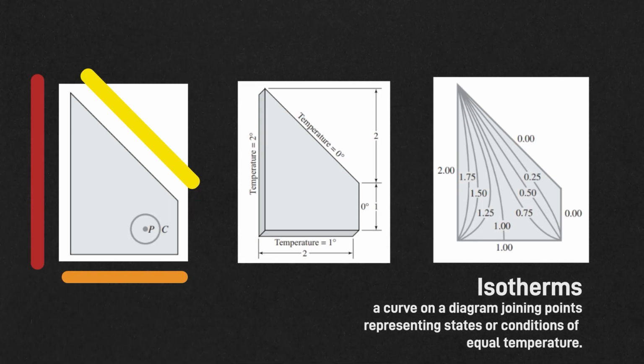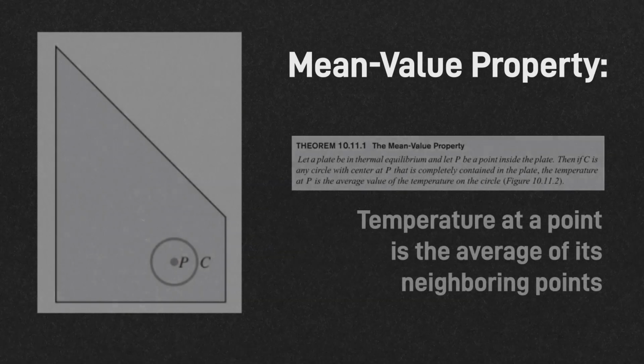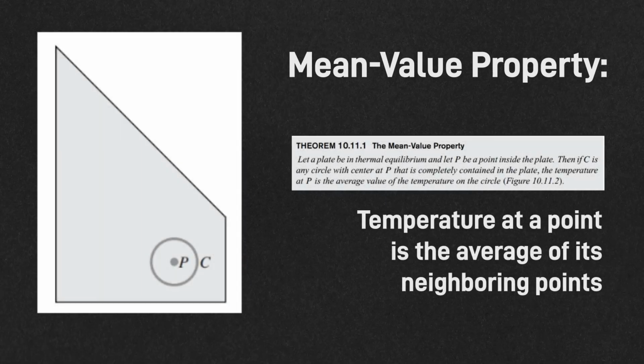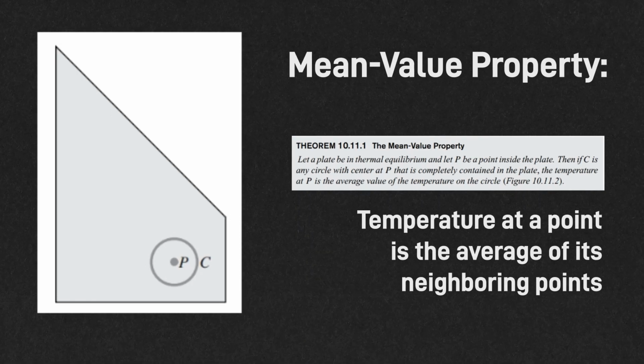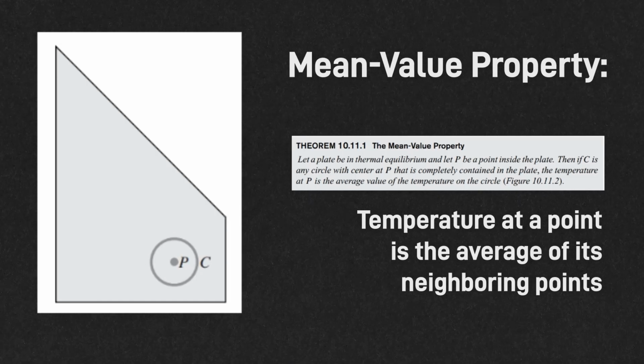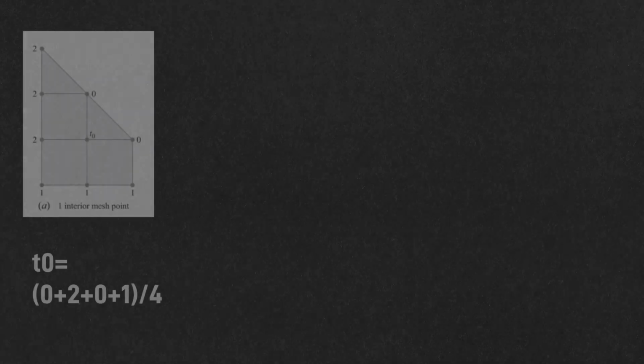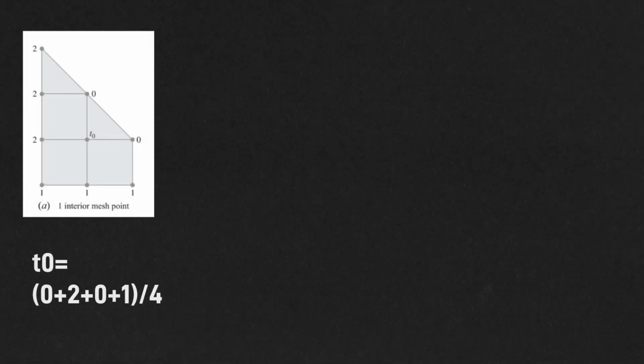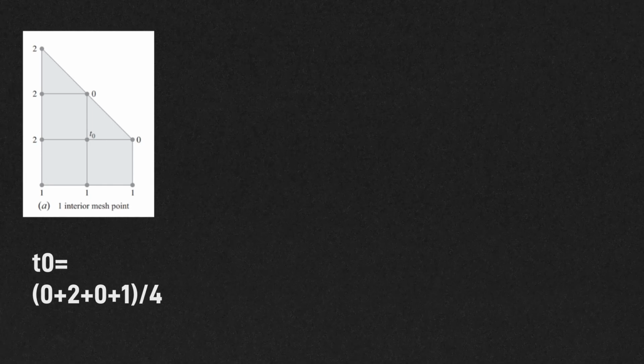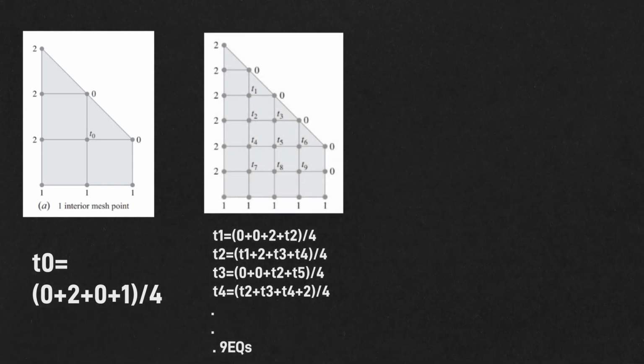So knowing this, what can we do to find out the temperature at all points inside the conductor? We're going to use a property called mean value with regards to the context of thermal equilibrium. So it claims that every point can be represented by the average of its neighboring points. So point P's temperature is the average of the temperatures around C. So in this very less dense mesh, we can see that T sub naught is equal to 0 plus 2 plus 0 plus 1 over 4.